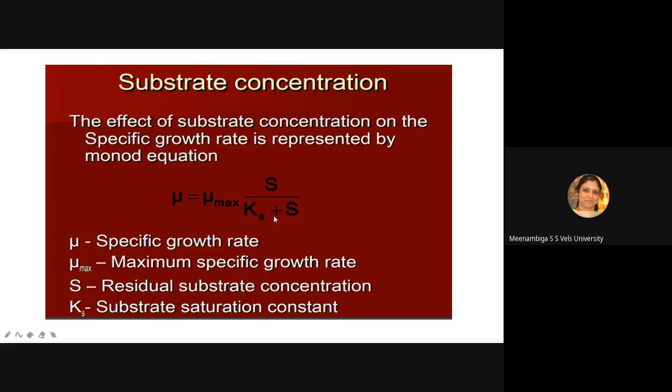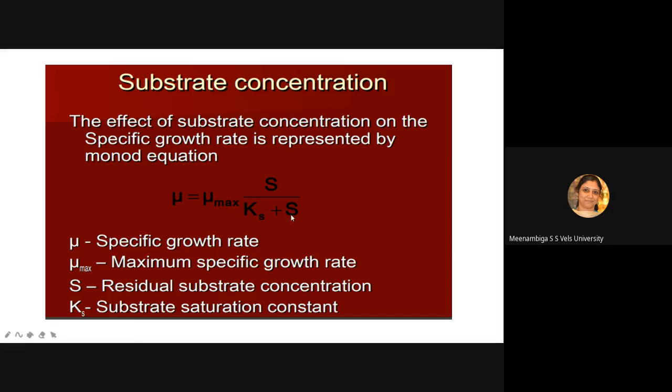In this denominator you have Ks and S. If you take the substrate concentration as 100, ஒரு நியூமரிக்கலா சொல்றேன், and Ks is something like 0.00001, then this is a very, very minute value, so we will neglect this value.